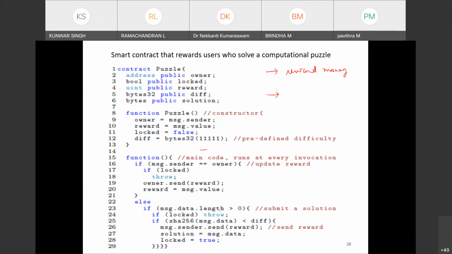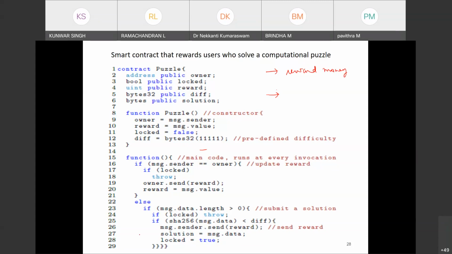Their solution will be checked first. If the hash of that solution is less than the difficulty value, then it means the solution is correct, and they will be rewarded the money. Send that reward money, and the solution will be the message data, and the log will be true.